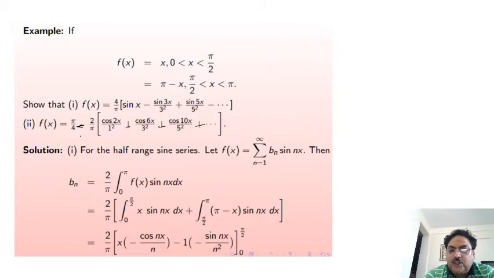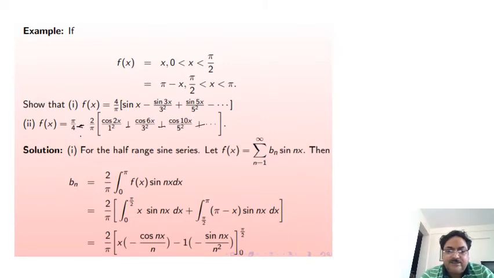Let f of x is equal to summation n is equal to 1 to infinity bn sin nx, because the half range sine series is this, because in the first solution only sine terms are contained. So we will consider the half range sine series. Then bn by definition is equal to 2 by pi integral from 0 to pi of f of x sin nx dx. And now substitute the value of f of x here.